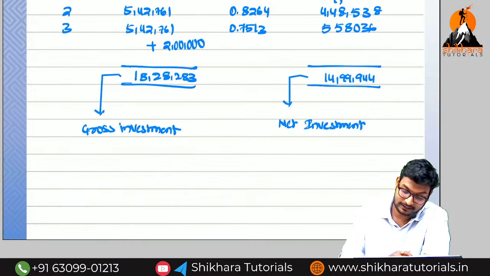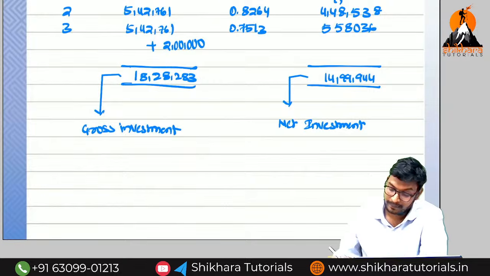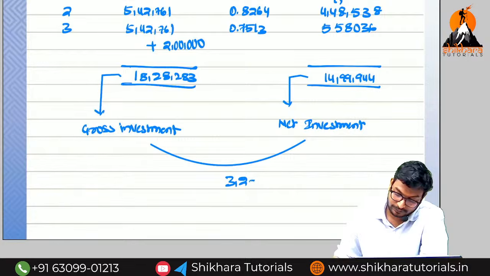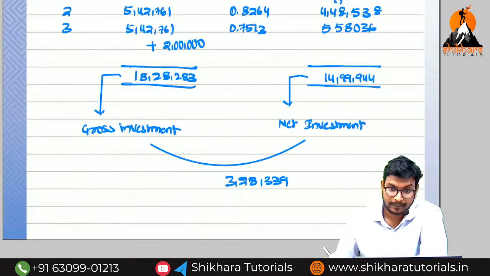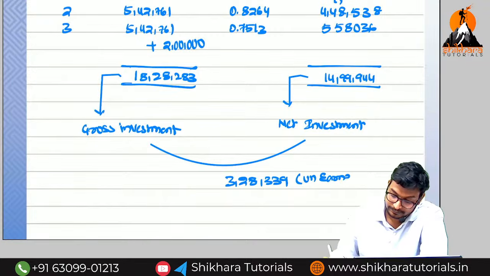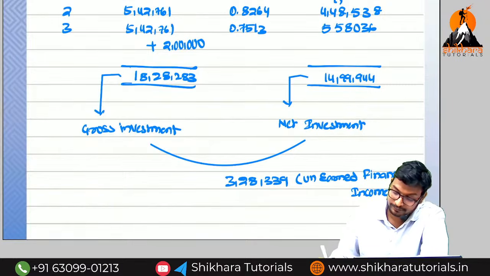Minus 18,28,283. So the difference between these two is 3,28,339. This is called as unearned finance income. Okay, guys.